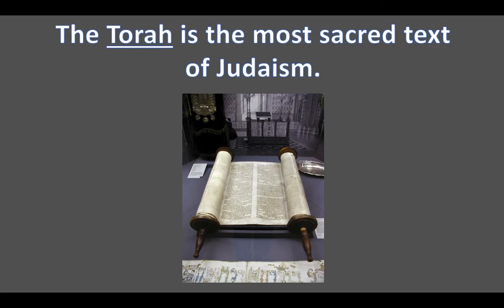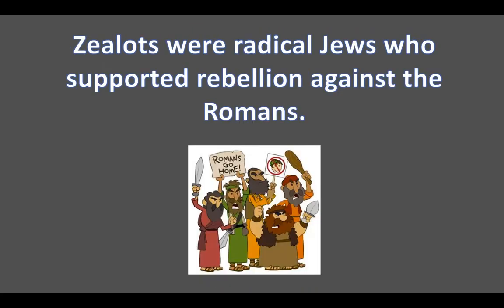The Torah is the most sacred text of Judaism, and I believe the Torah is the first 5 books of the Hebrew Bible, of the Tanakh. Zealots were radical Jews who supported rebellion against the Romans.